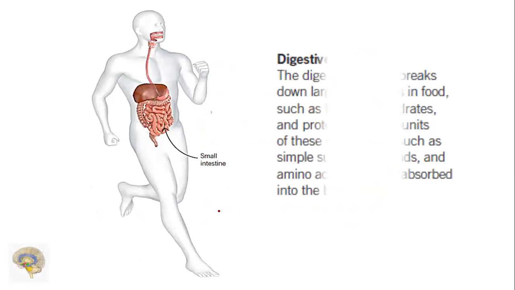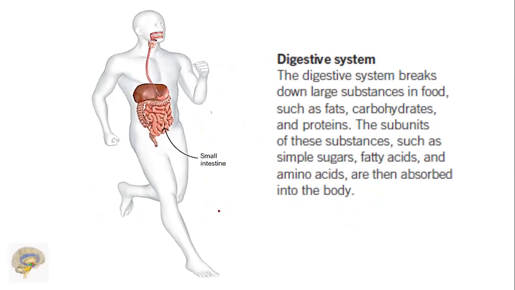Small intestine, you are observing here, digestion. Digestion breaks down large substances in food such as fats, carbohydrates, and proteins, and subunits of these substances such as simple sugars, fatty acids, and amino acids are then absorbed into the body in the digestive system.